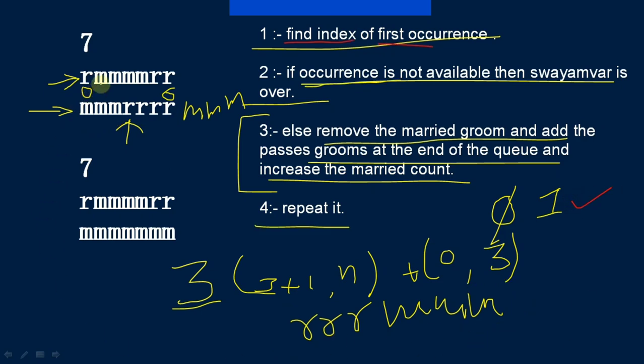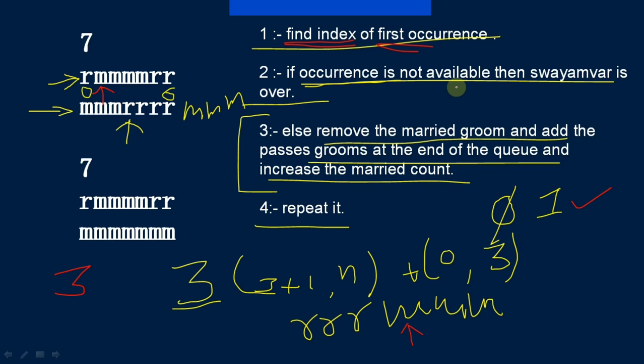After her, the next most eligible bachelorette will get a chance to choose her groom according to her choice. Again we will find the index of the first occurrence, so we will get 3 here. So C will choose the groom that is at index number 3. Again we will have 3. Same procedure we will follow.